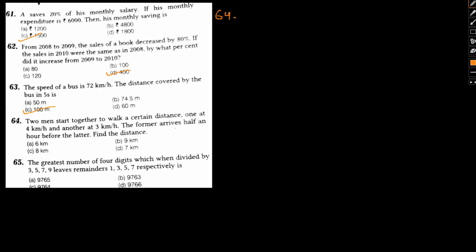Two men start walking together at a certain distance. One at 4 km per hour, the other at 3 km per hour. The former arrives an hour before the latter. Find the distance. Okay, try and understand this. Suppose they start from here to here and they travel in this direction.